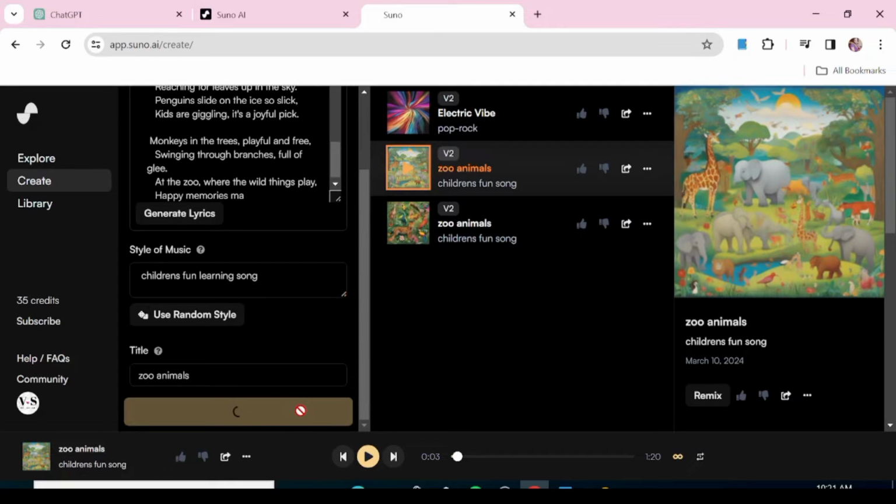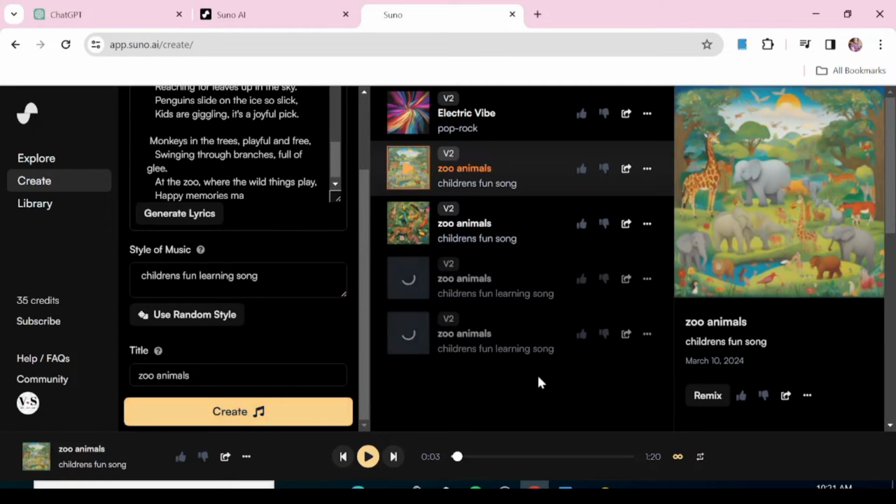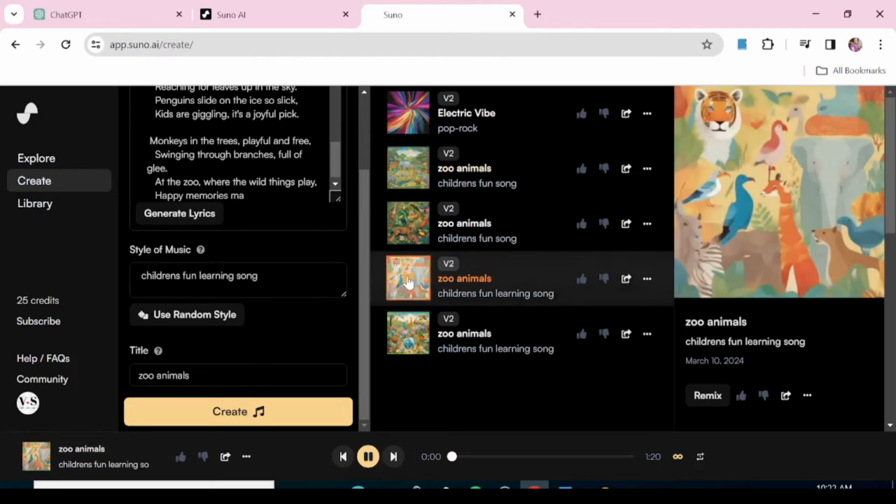Well, I don't particularly like either of these, so I'm just going to regenerate this. I'm just going to put a different style of music.